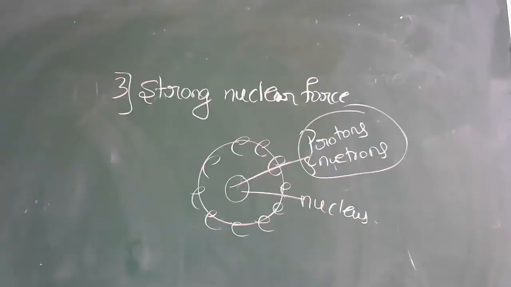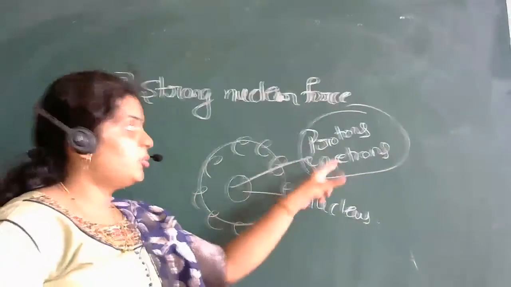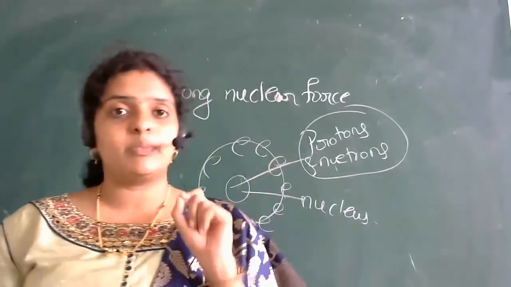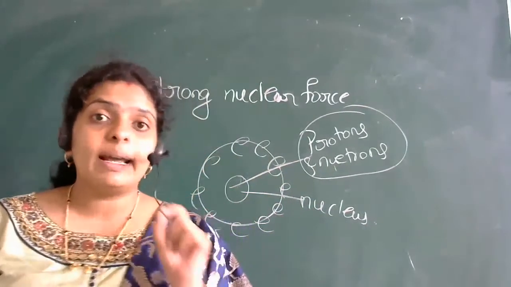We call protons and neutrons together by one word. So the protons and neutrons together are called nucleons. Protons and neutrons together are called nucleons.